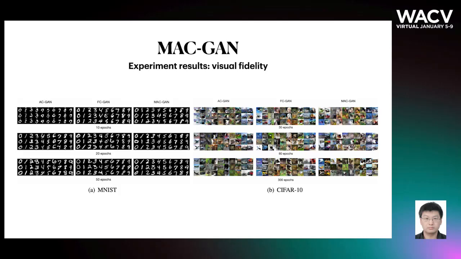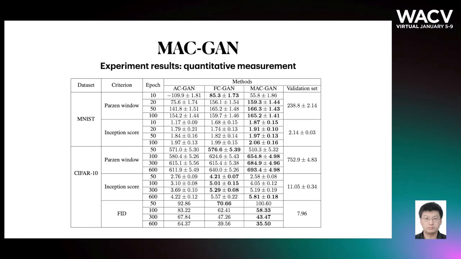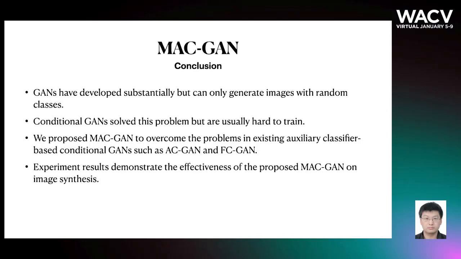We also use 3 popular quantitative metrics to evaluate the image generation performance of MAC-GAN, namely, Parzen window estimate, inception score, and Fréchet inception distance score. From the experiment results, we can see that MAC-GAN outperforms AC-GAN and FC-GAN on all 3 metrics. These results validate the effectiveness of the proposed MAC-GAN architecture.